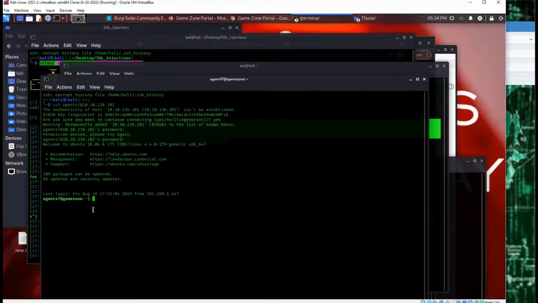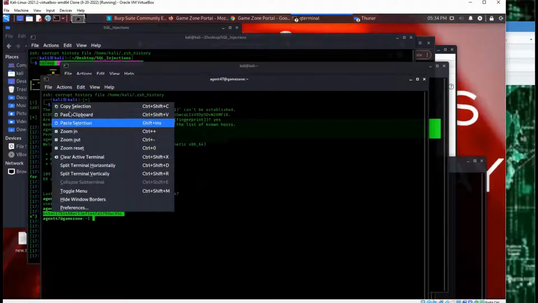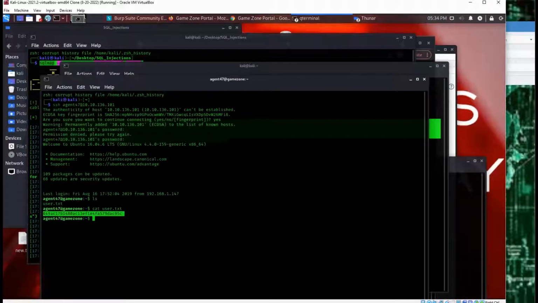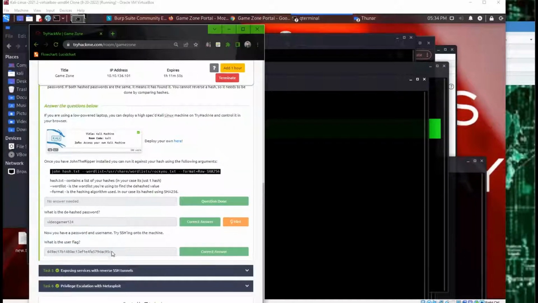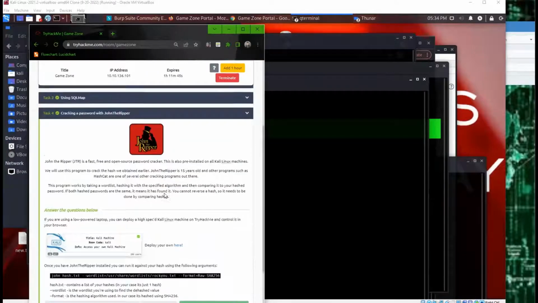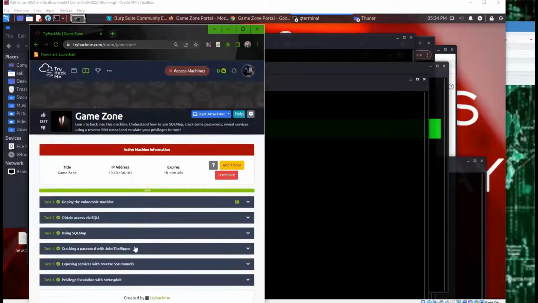So now that we're in, we can do an ls, and we can see there is a user.txt there, so we can try catting it. And then there's your flag. So we'll go here. It's not the right one. Here we go. So I'm just gonna input my flag here, and there you go. Crack the hash, it was easy.